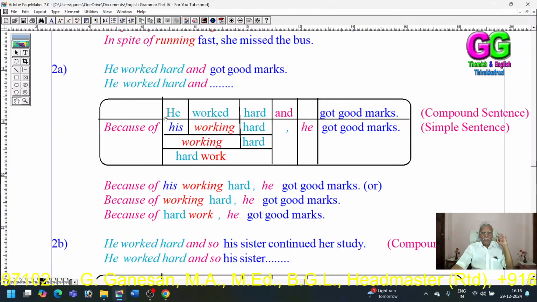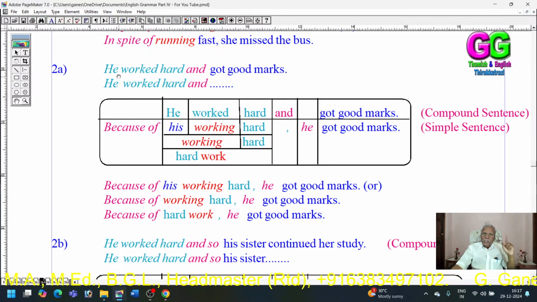So, he worked hard has been reduced to a phrase: because of his working hard. He got good marks. My dear children, in the sentence, he worked hard and got good marks, the subjects of both the clauses are the same.